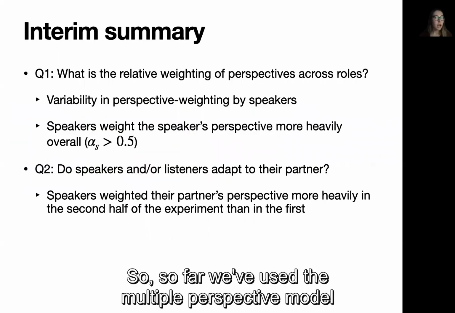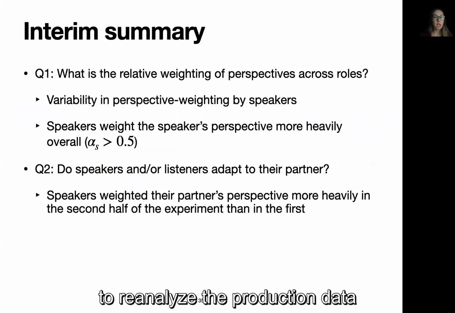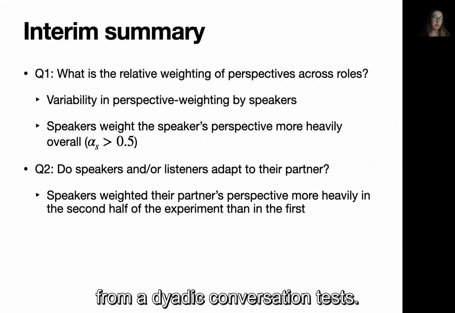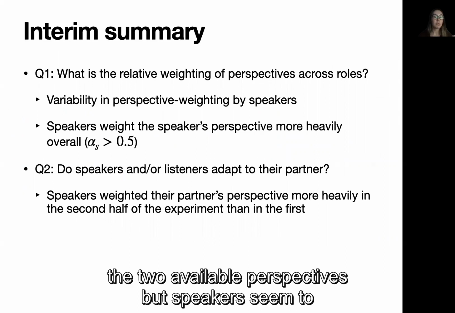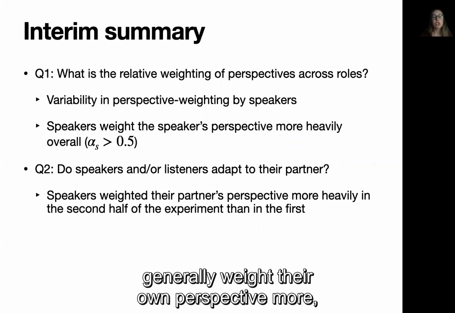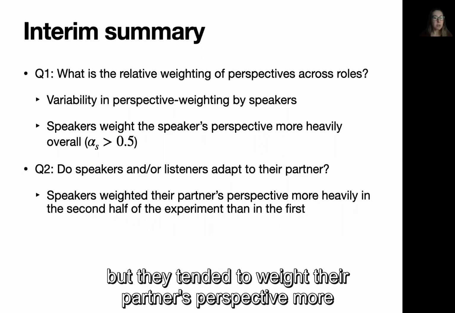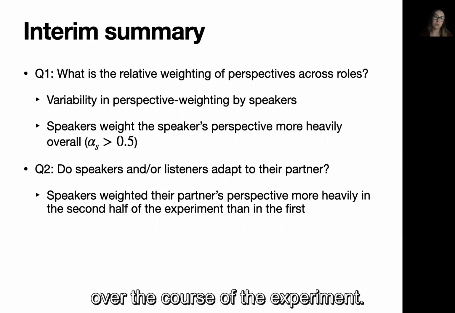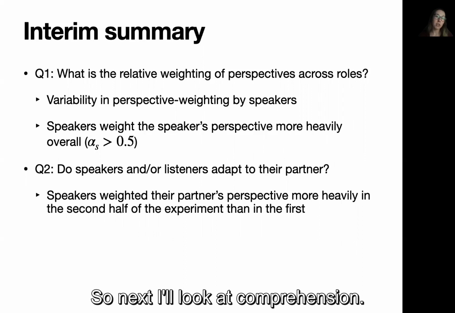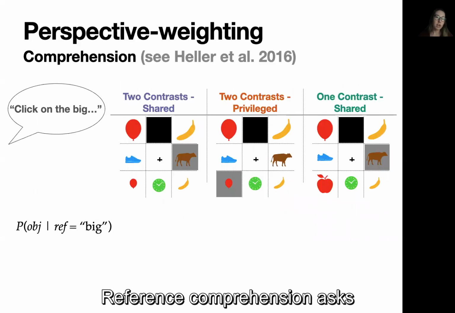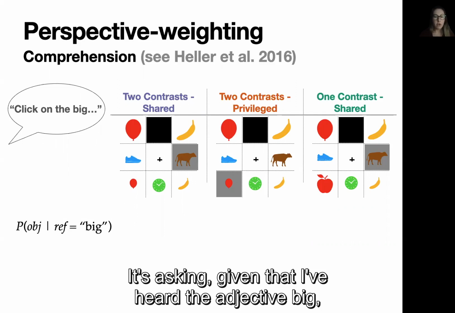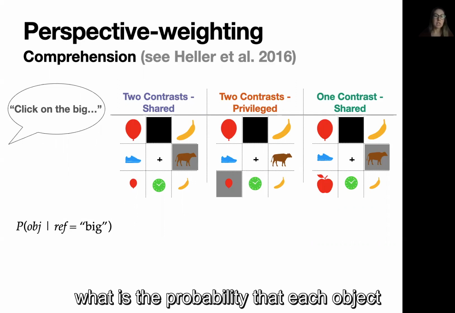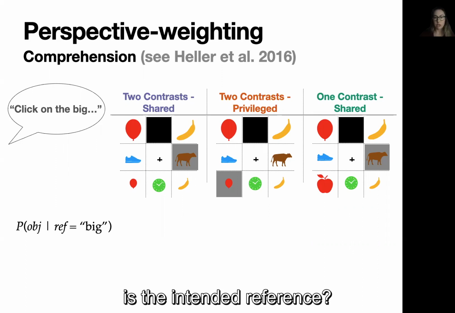So far, we've used the multiple perspective model to reanalyze the production data from a dyadic conversation task. We saw a lot of variability in how people weight the two available perspectives, but speakers seem to generally weight their own perspective more. But they tended to weight their partner's perspective more over the course of the experiment. So next, I'll look at comprehension. Reference comprehension asks a different question than production. It's asking, given that I've heard the adjective big, what is the probability that each object is the intended referent?